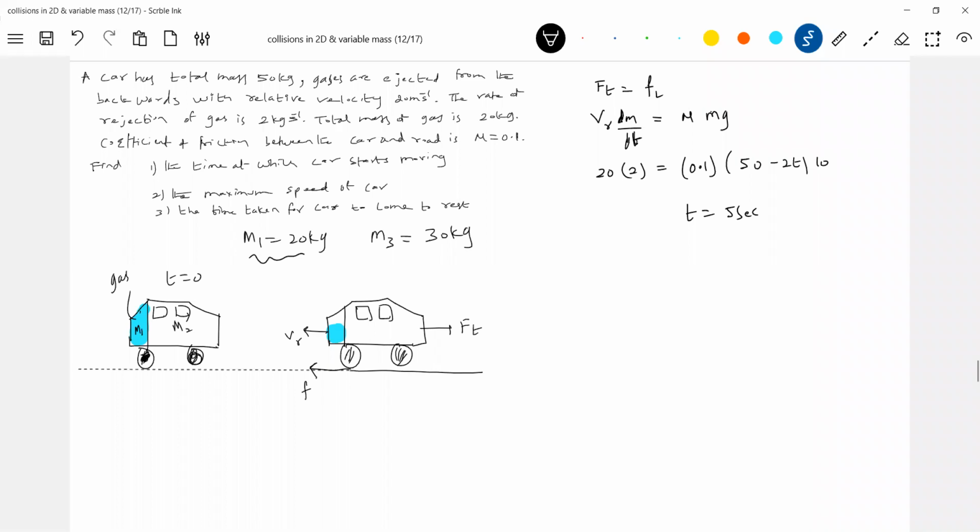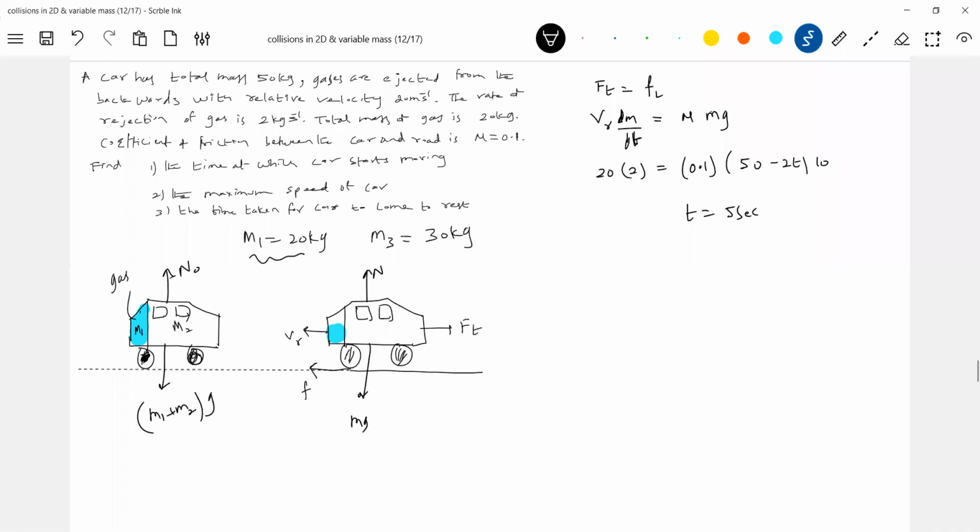Once that happens, the normal reaction decreases. Initially, what is the normal reaction? N naught should be (M1 plus M2)g, that is mg. As the mass continuously decreases, the normal reaction decreases, then the friction will decrease.